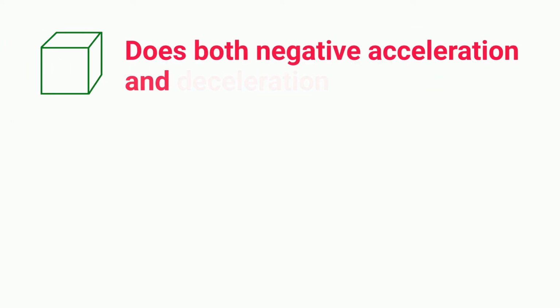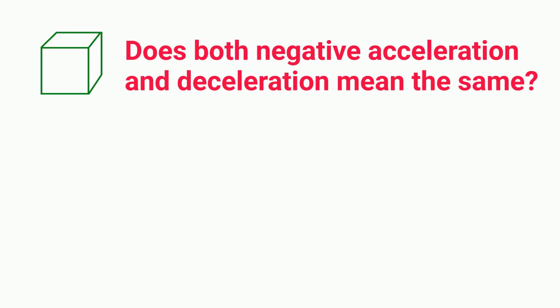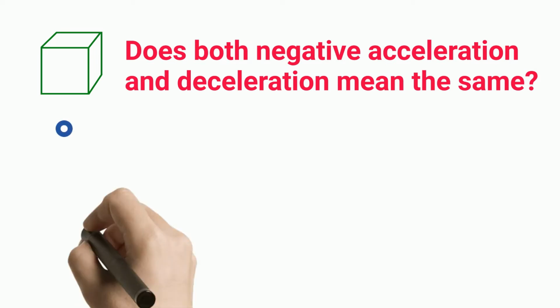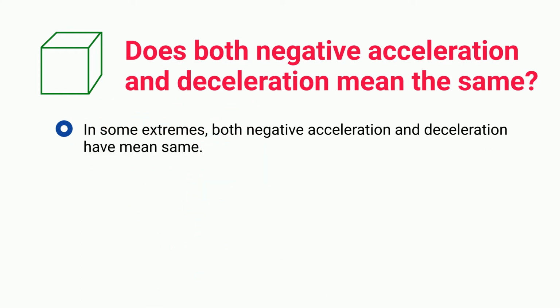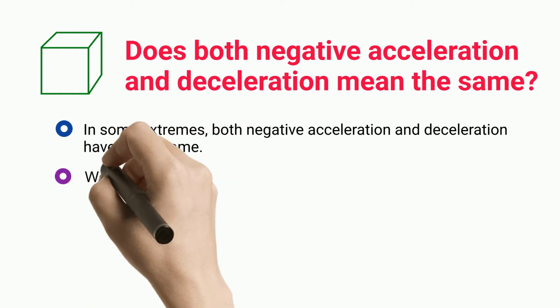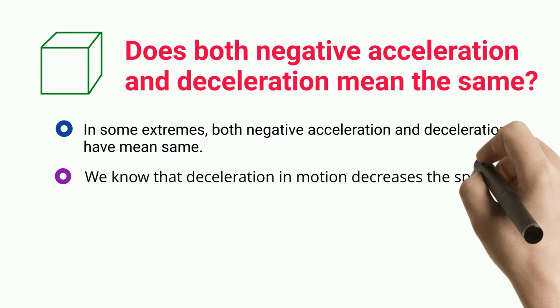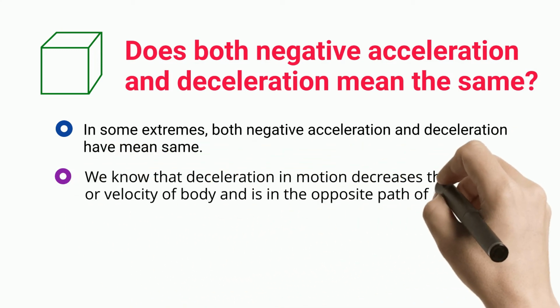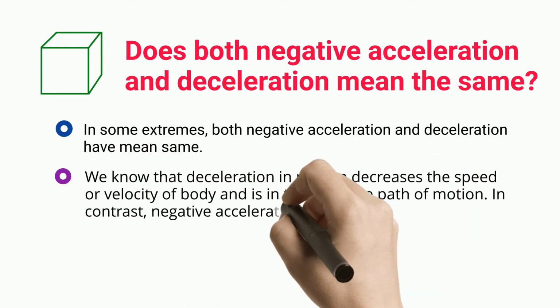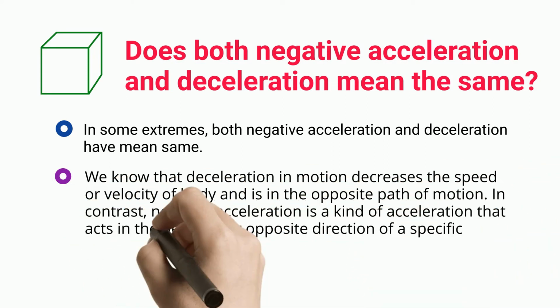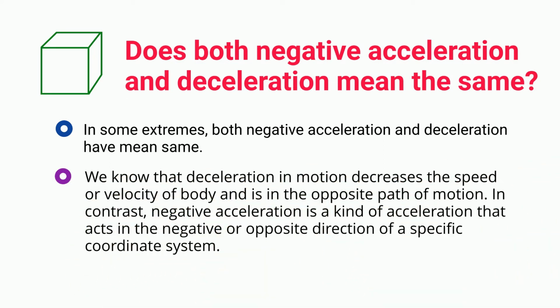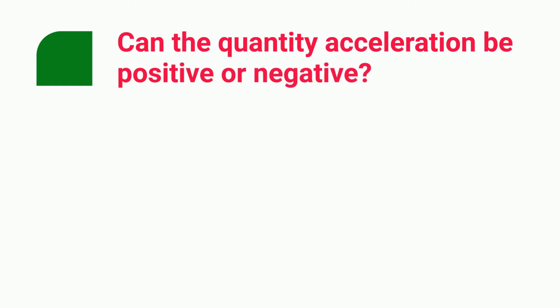Do both negative acceleration and deceleration mean the same? In some extremes, both negative acceleration and deceleration have the same meaning. We know that deceleration in motion decreases the speed or velocity of a body and is in the opposite path of motion. In contrast, negative acceleration is a kind of acceleration that acts in the negative or opposite direction of a specific coordinate system. Can the quantity acceleration be positive or negative?